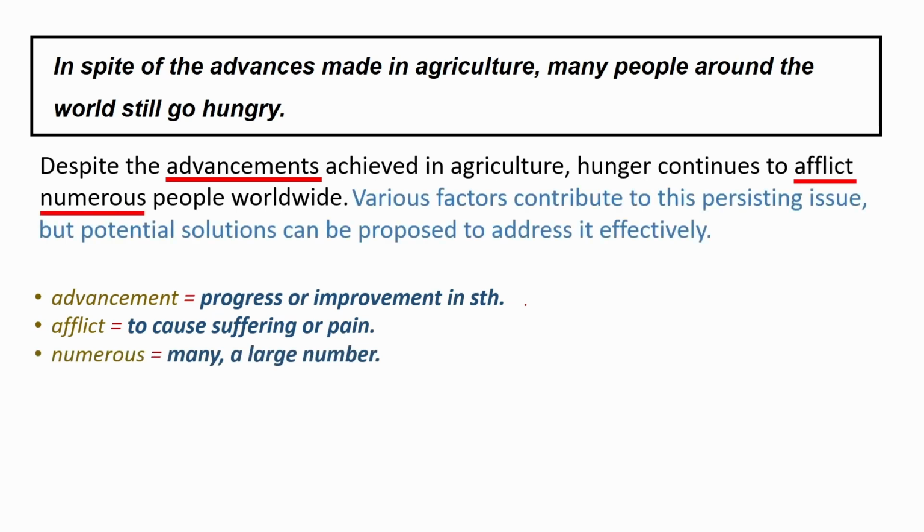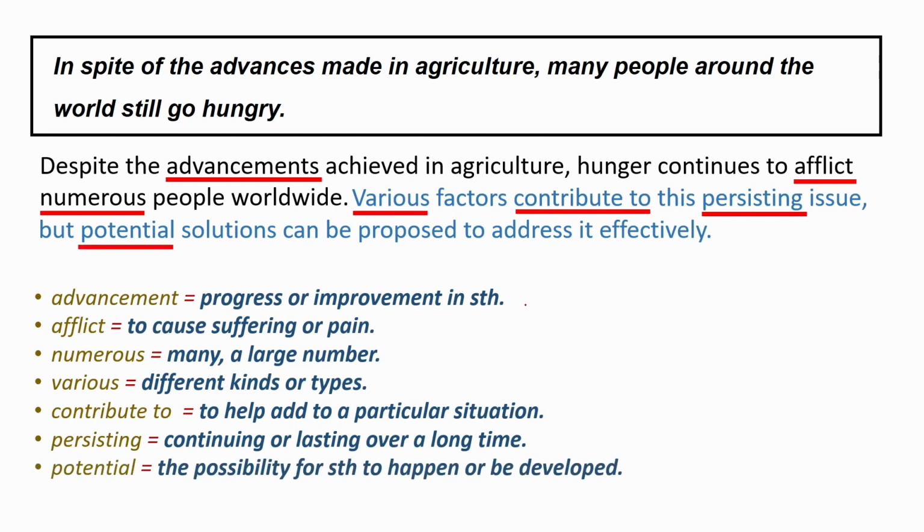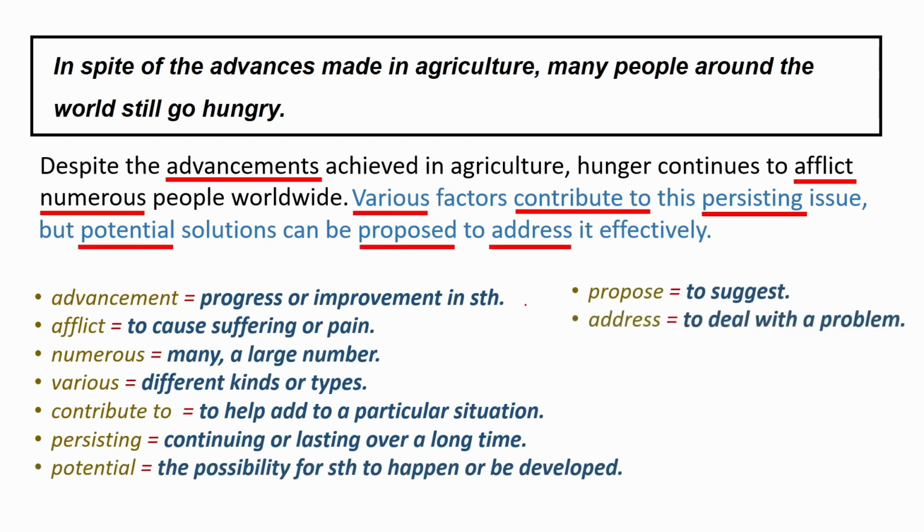Various factors contribute to this persisting issue, but potential solutions can be proposed to address it effectively. Various, different kinds or types. Contribute, to help add to a particular situation. Persisting, continuing, or lasting over a long time. Potential, the possibility for something to happen or be developed. Propose, to suggest. And to address, to deal with a problem.